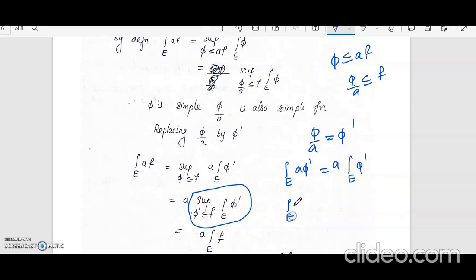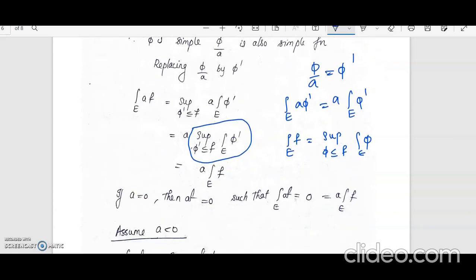Integral over E of f is the supremum over φ less than or equal to f of integral over E of φ. So it is in that form. In place of φ we have φ dash, so that again remains the same. So that is a times integral over E of f. So we have shown that integral over E of af is equal to a times integral over E of f. Now this is the case when a is positive. Now we will look at what happens when a is 0 and when a is negative.